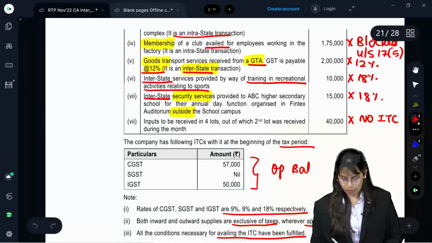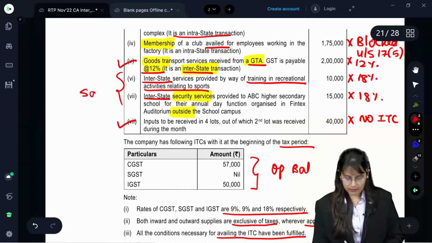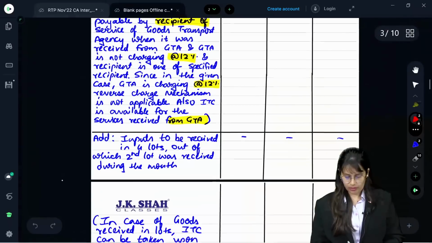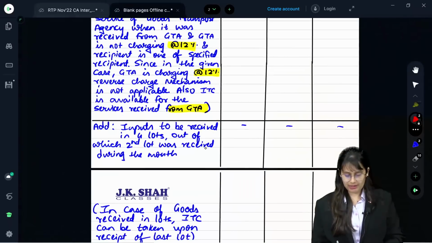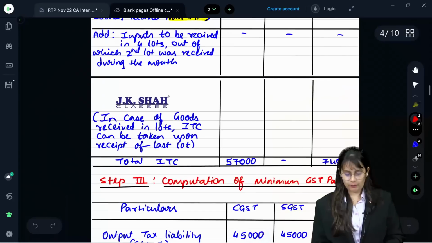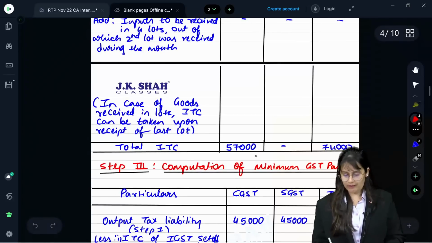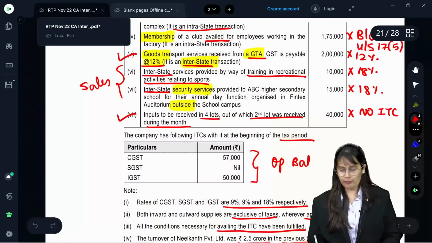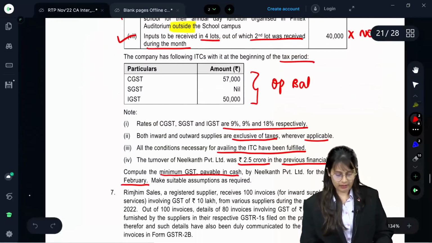Now, directly the fourth one, correct? Because these two are sales. Inputs to be received in 4 lots, out of which the second lot was received during the month. No ITC will be allowed. In case of goods received in lots, ITC can be taken upon receipt of the last lot. Hence, no ITC. So, total would be 57,000 and 74,000.